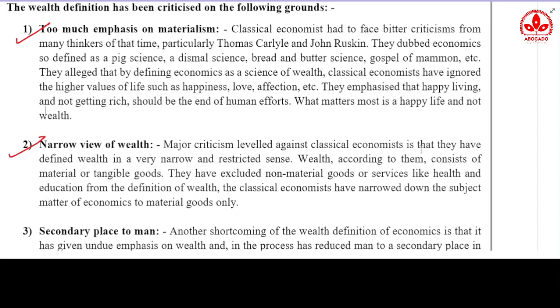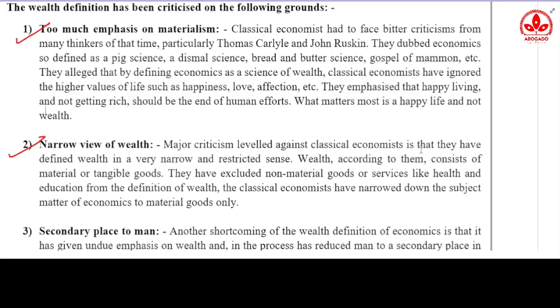Now the second point says that it's okay that you have not considered other things, but the thing which you have considered over here, the wealth, which is the main focal point of the wealth definition, is also not appropriate. The economists who gave the definition of wealth said that the wealth which economics is all about is the material thing. Like I have a big house, that is wealth. I have 2 crore rupees in my bank account, that is wealth.